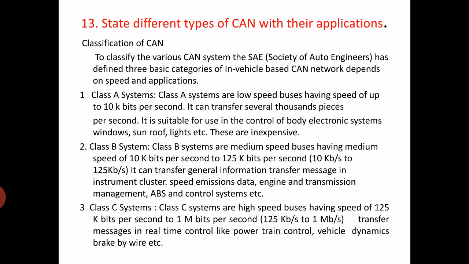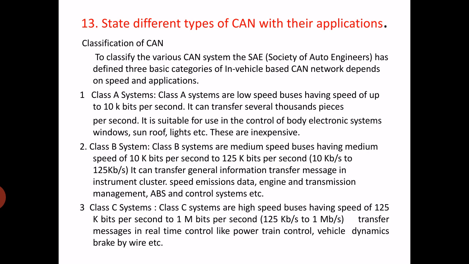That is the second type of CAN system, the class B system. Class B systems are faster than class A, and they have a medium speed of 10 kilobits per second to 125 kilobits per second, that is 10 kbps to 125 kbps. So it can transfer general information, messages in instrument cluster, speed, emissions data, engine and transmission management. ABS and control systems use these class B systems.